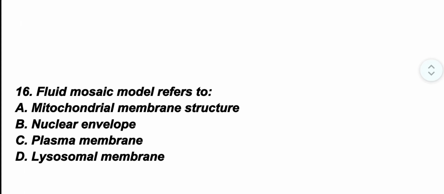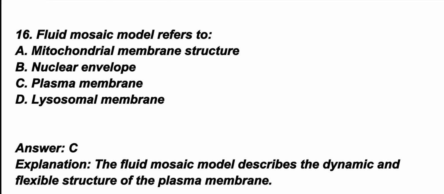Question number 16. Fluid mosaic model refers to? The correct option is option C. Plasma membrane. The fluid mosaic model describes the dynamic and flexible structure of the plasma membrane.